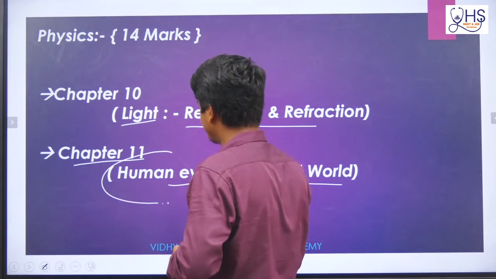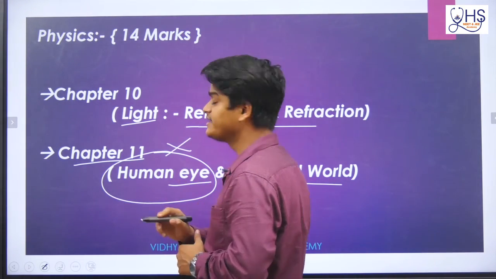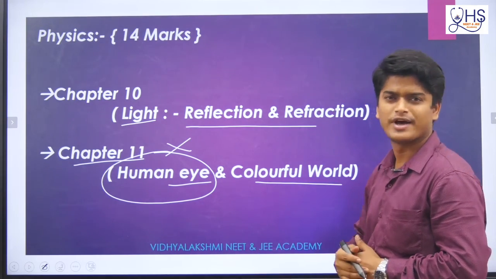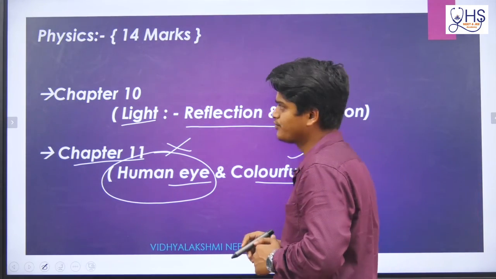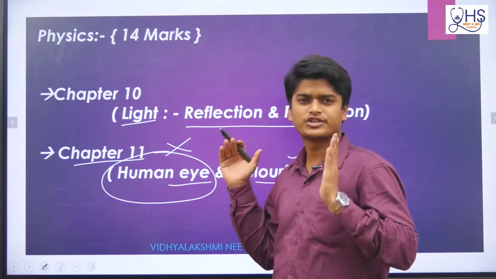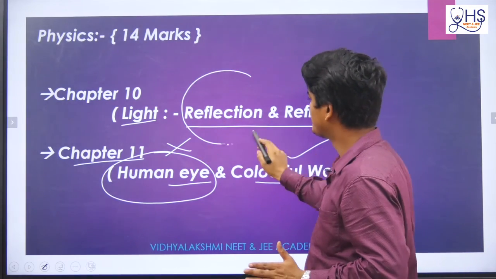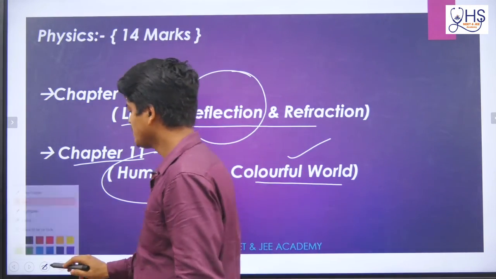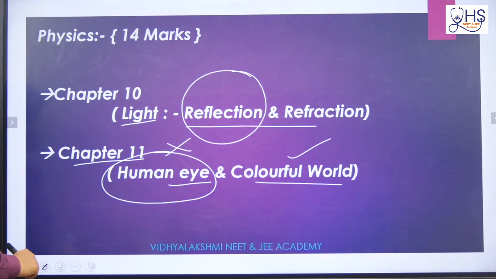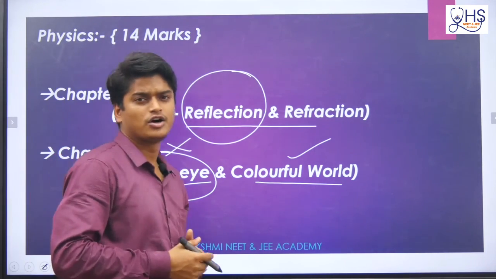But the human eye is not included in your syllabus, so we will not discuss it; we will be discussing the colorful world. In this video we will mostly focus on the part of reflection, its concepts and MCQs.